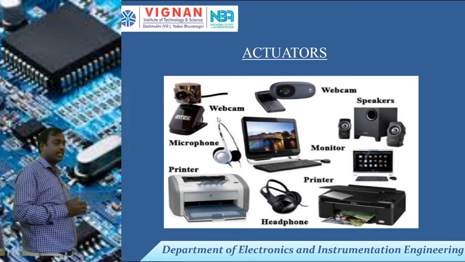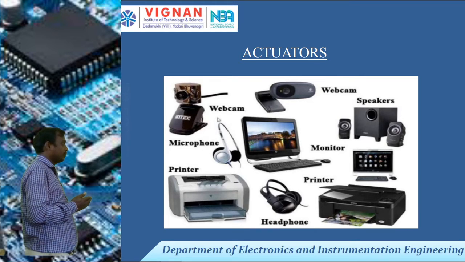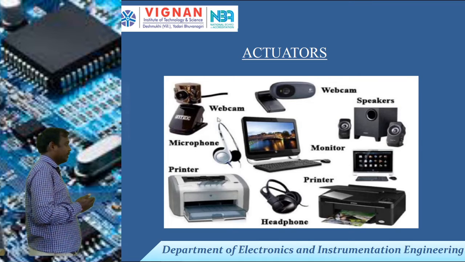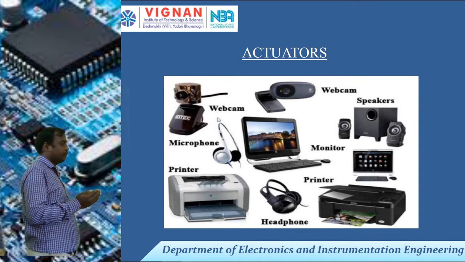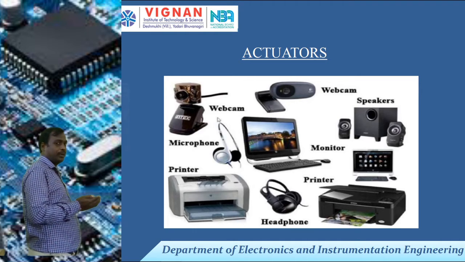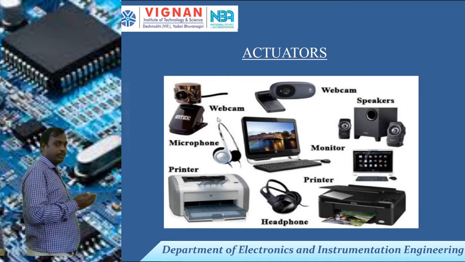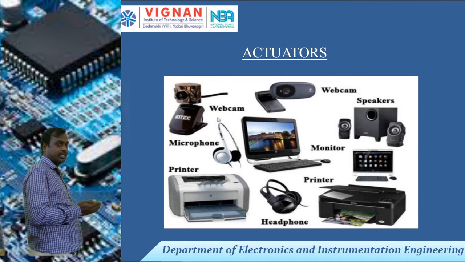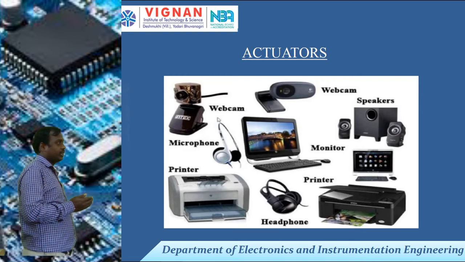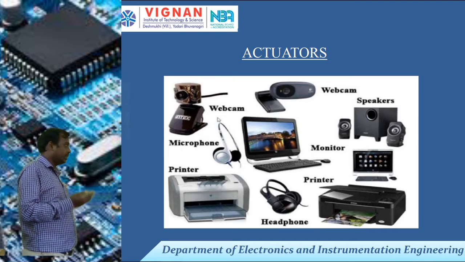If you are taking the printer, for a general purpose system, you can see in a home or office we have the desktop system. We give the instruction to print the paper, and the printer will print that paper. That means it received some control signal and it gives some action. So that is the actuator. In the system you choose one page per print, or two-side printing or one-side printing, like that. The printer receives that electrical signal and gives some action as output. It will print the output.